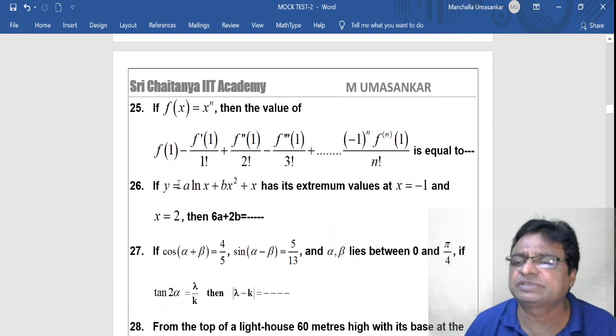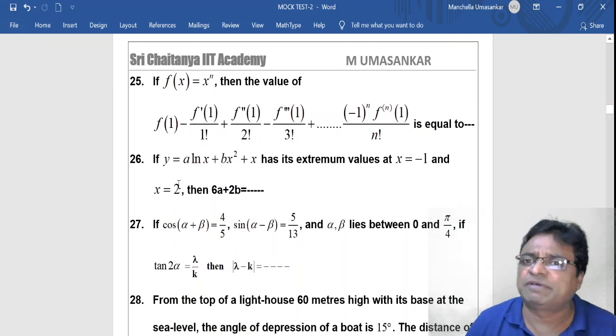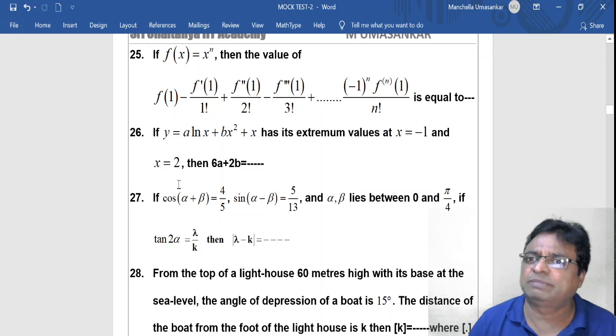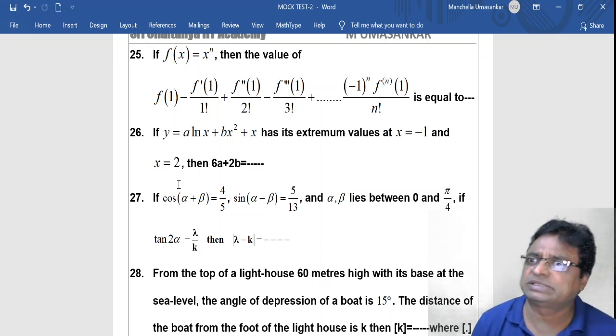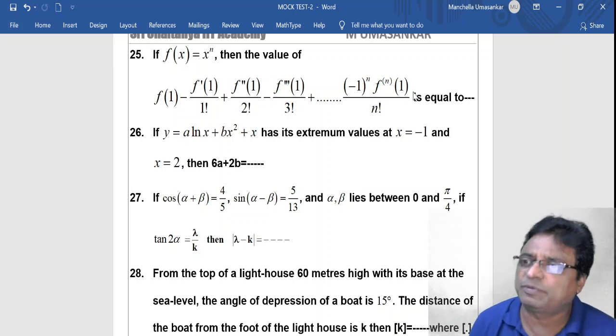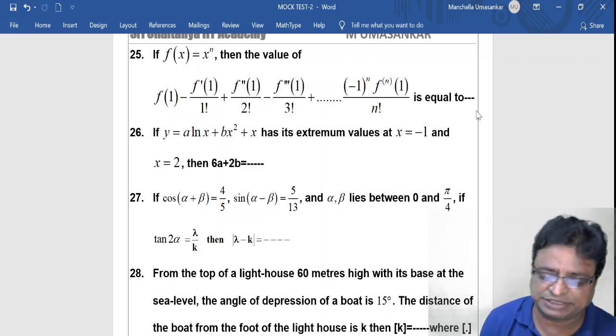25th, if f of x is equal to x power n, then the value of f of 1 minus f dash 1 by factorial 1 plus f double dash 2 by factorial 2 minus f triple dash 1 by factorial 3 plus and so on, minus 1 whole power n, f to the power of n of 1 by factorial n is equal to dash.